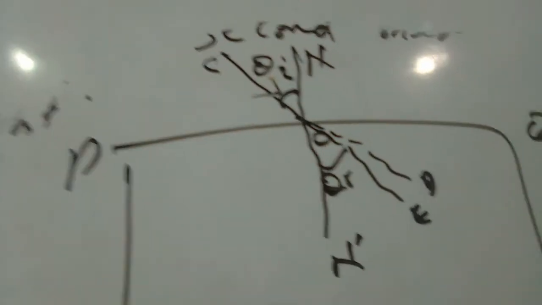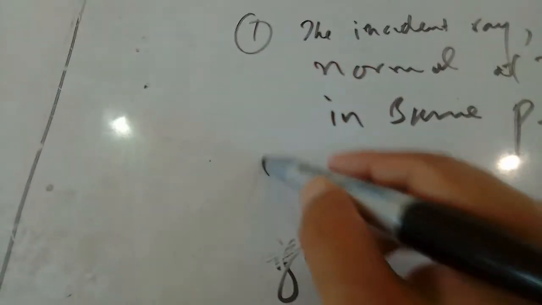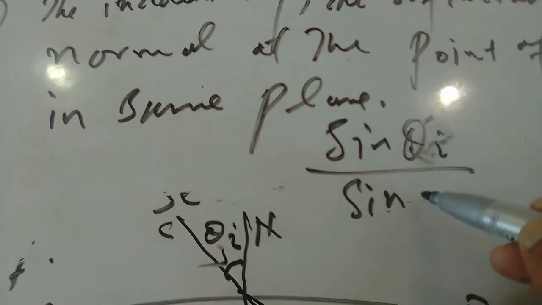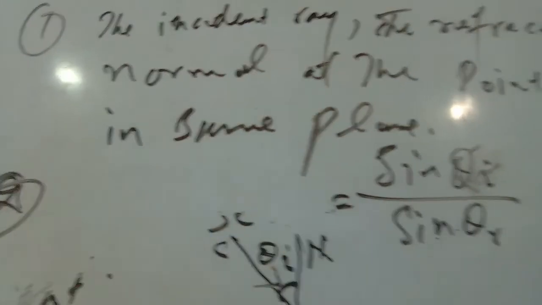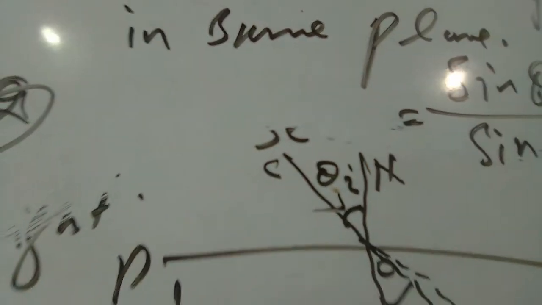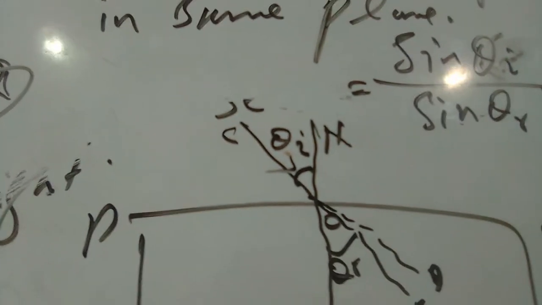The second law is the ratio of the sine of the angle of incidence to the sine of the angle of refraction is constant for a given pair of media. It is represented by n and is called the refractive index.